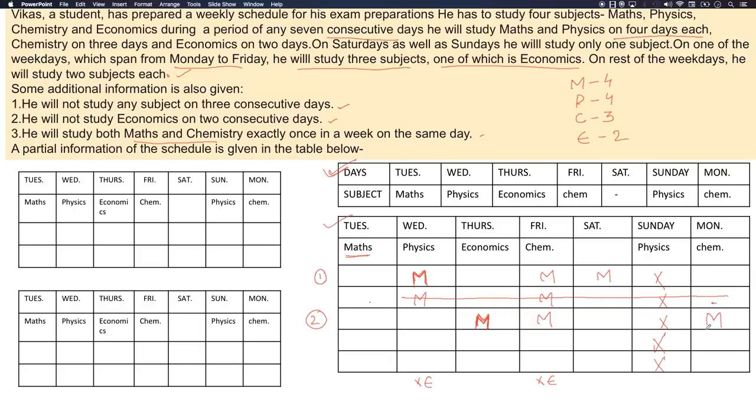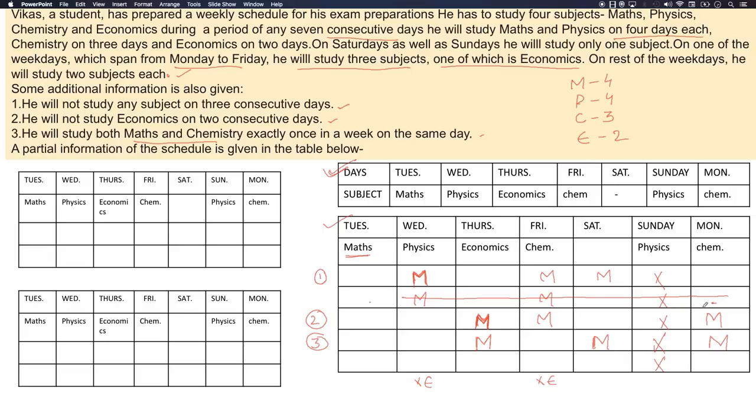Okay. Let's check for another possibility when maths is fixed on Thursday. Maths is fixed on Thursday, and let's not give maths on Friday. Can you fix maths over here on Saturday? Yes, and maths on Monday. So this is a possibility. Now again, this was the third possibility. Now again, the second possibility is not possible.